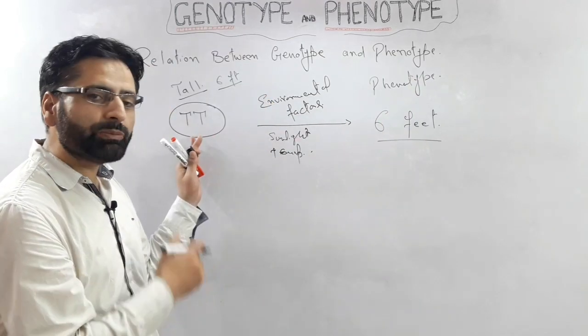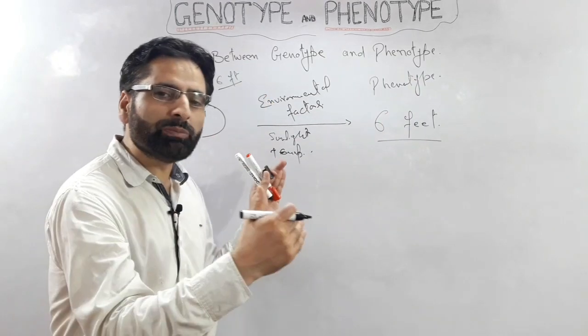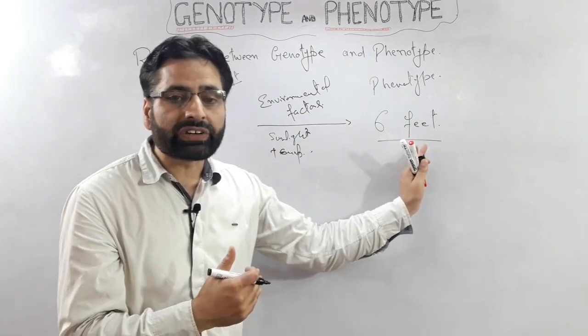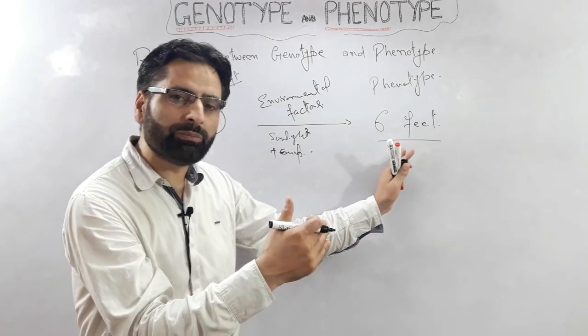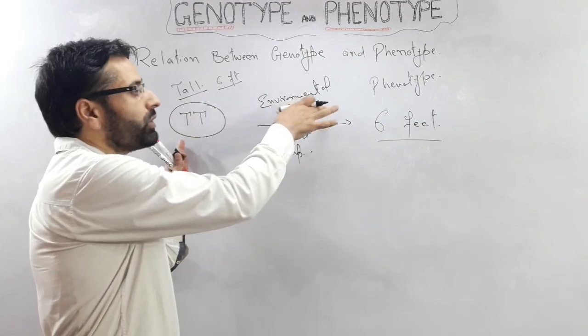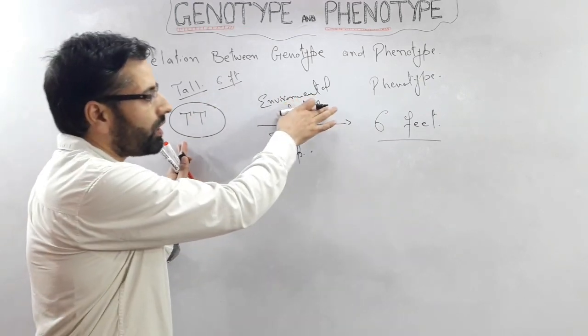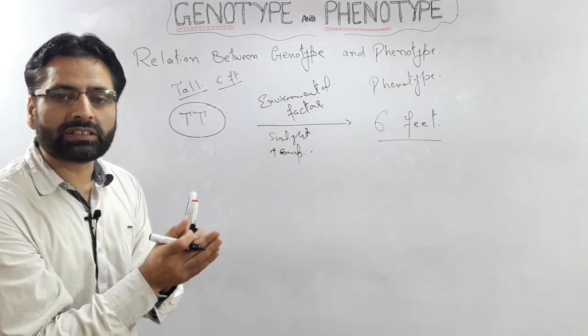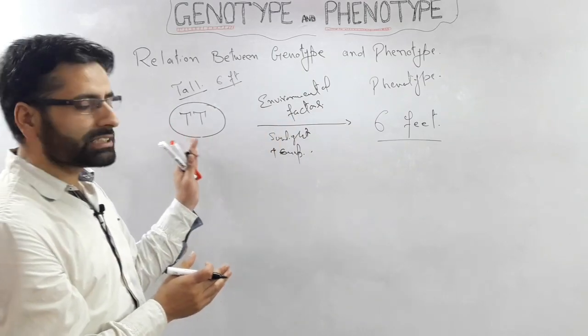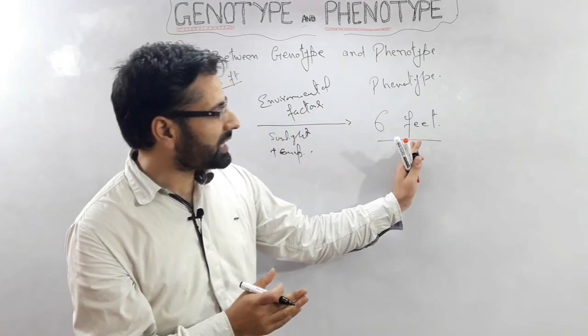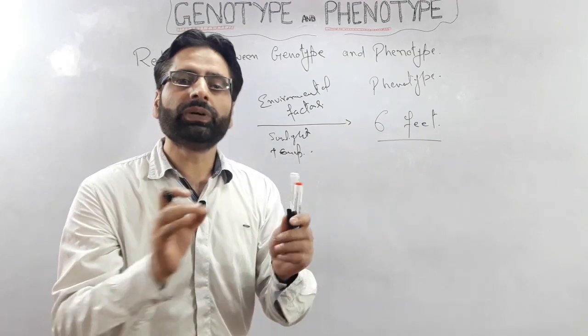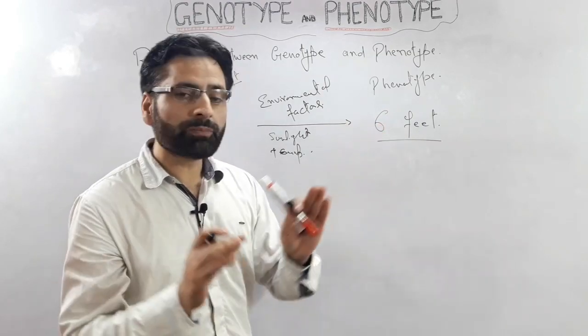This genotype defines the maximum limit an individual can reach. To reach this maximum limit, this individual requires favorable environmental factors. Only when there are favorable environmental factors can this genotype be fully translated into the phenotype or specific trait.